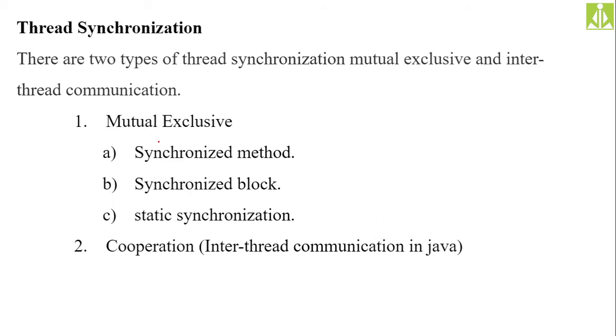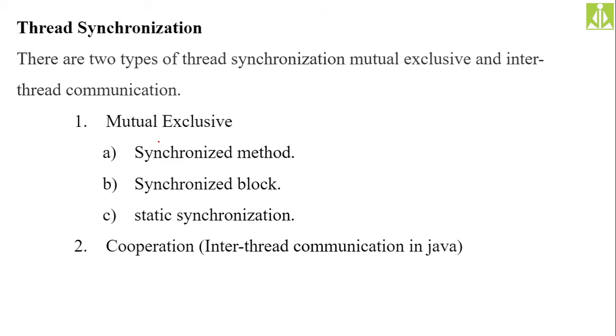When two threads, T1 and T2, as I have shown in my previous explanation, are competing for a particular resource, when one gains the access, the other one must be excluded until and unless the first one releases that resource. This is nothing but the mutual exclusion concept.